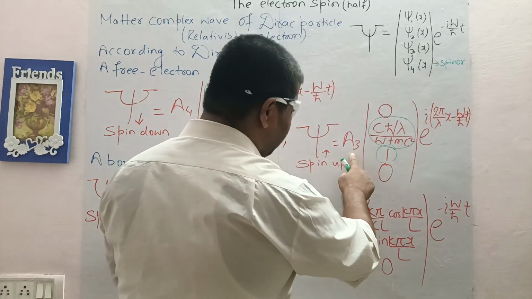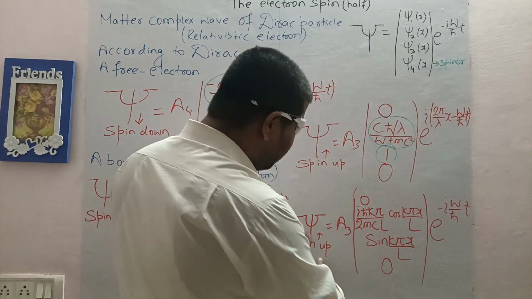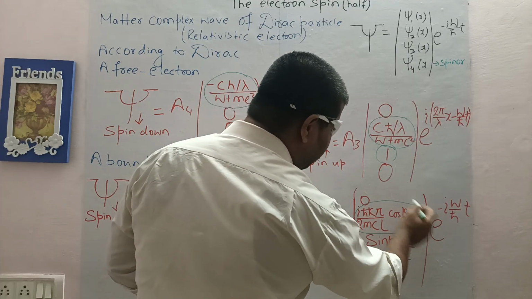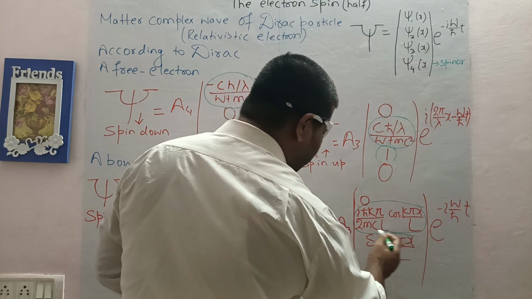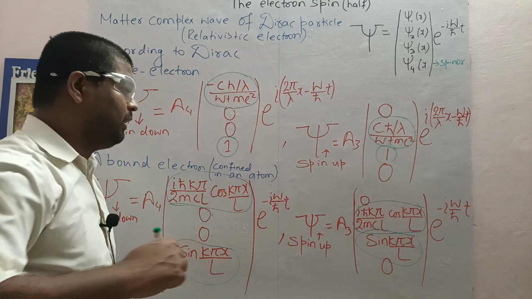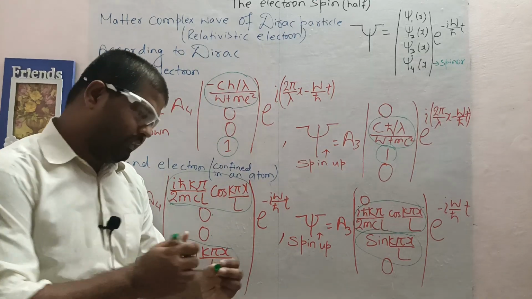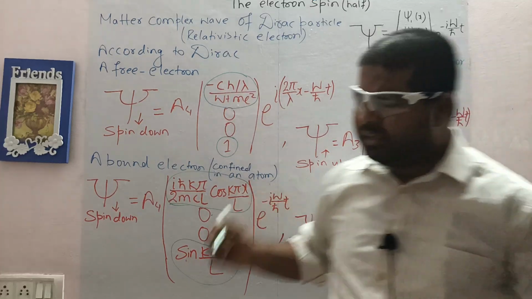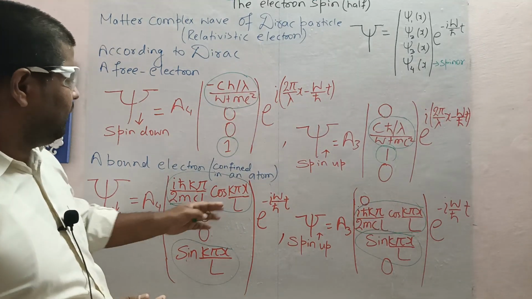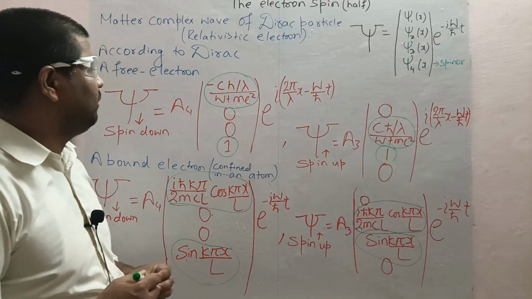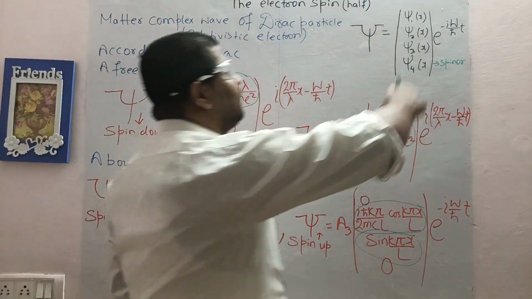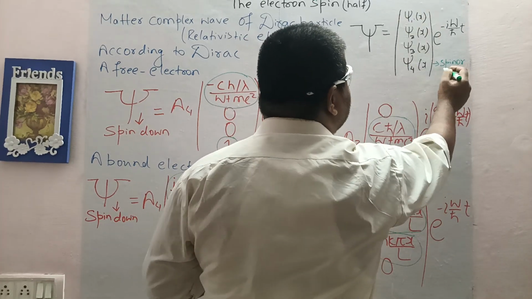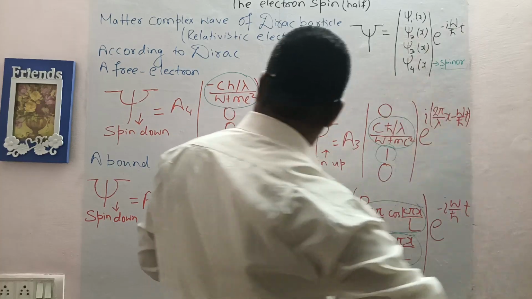Similarly, spin up is here for a free particle, and the same electron inside an atom. This is a smaller vibrating amplitude component, and this is the larger vibrating component of amplitude. Notice, you can figure out differences. I thought that once they are orthogonal, they have some shift of 90 degrees, that's all. Now see here, this type of component of amplitude arranged in a column matrix is called a spinor.